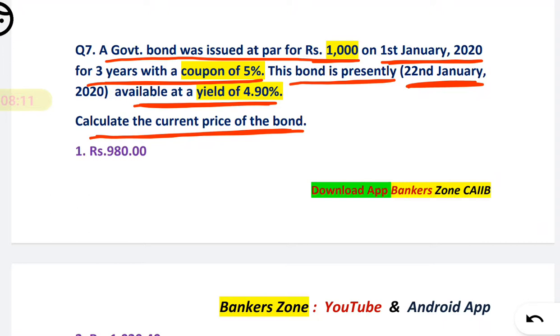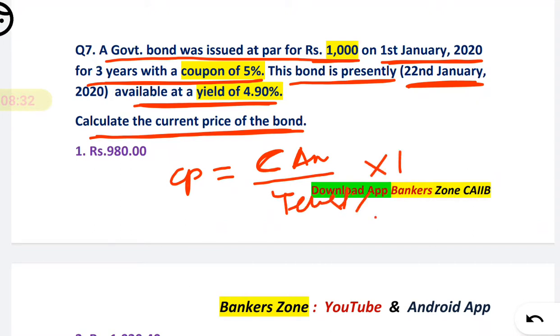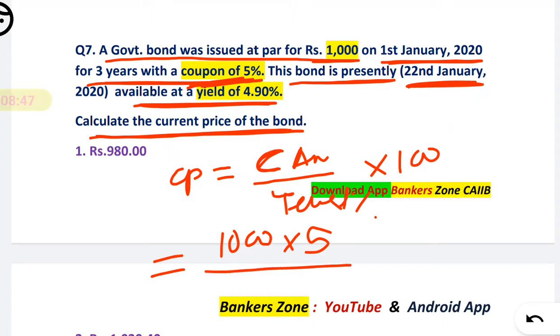So friends, we have already discussed such a type of numerical in our theory part. Okay, so see, what is the current price? The current price is given by your coupon amount divided by your yield percentage multiplied by 100. Okay, so what is the coupon amount? Here the face value is 1000. Coupon amount is nothing but face value into coupon. So face value is 1000 and coupon is 5%, divided by, what is the yield?